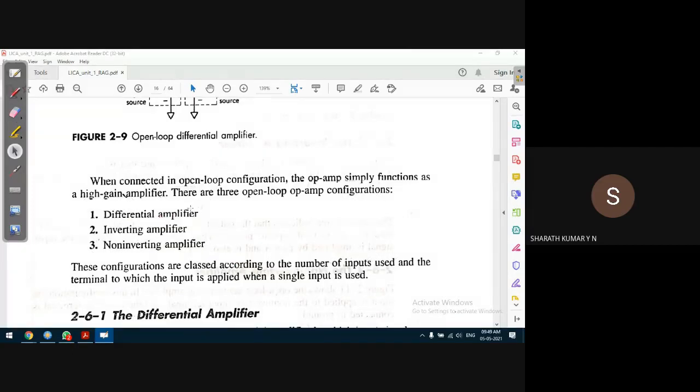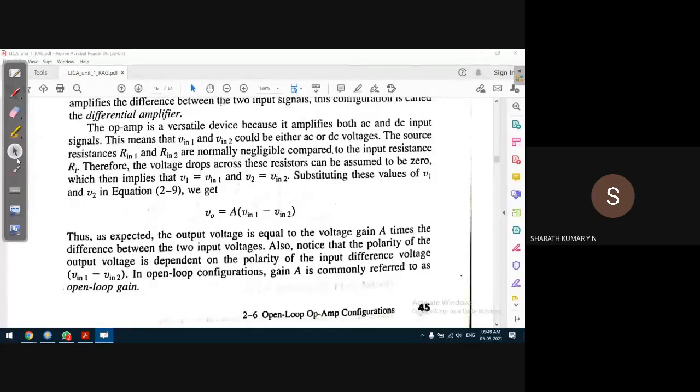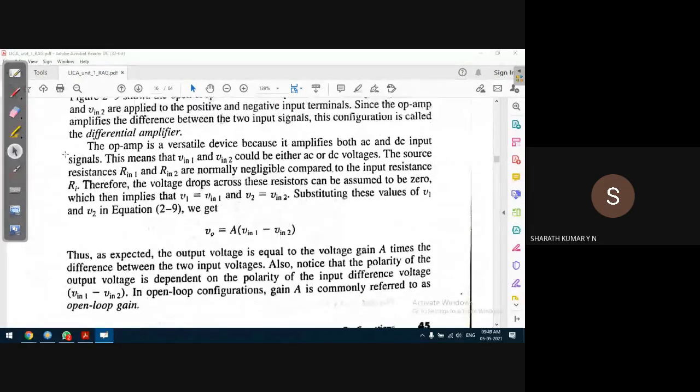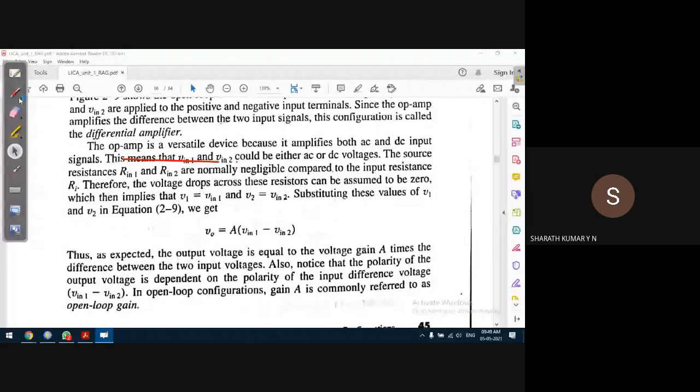The concept is the same, it doesn't change. The way it is represented in this textbook may differ. Otherwise, the concept is the same. So for a differential amplifier, the author has discussed the differential amplifier first. So let us quickly look into this. Differential amplifier output is the difference of the two input voltages. Very simple. Okay. So how to control the output voltage then? By modifying the gain of an operational amplifier.